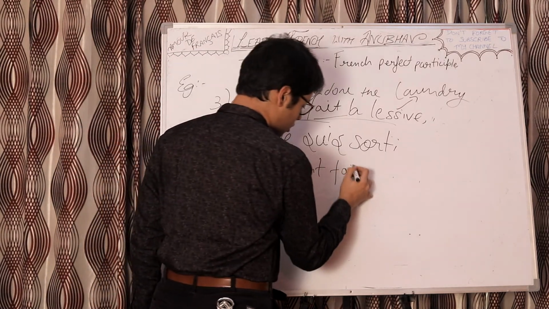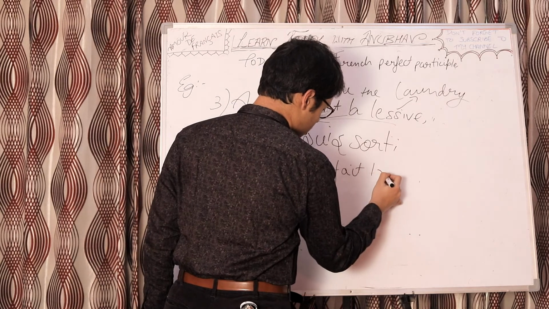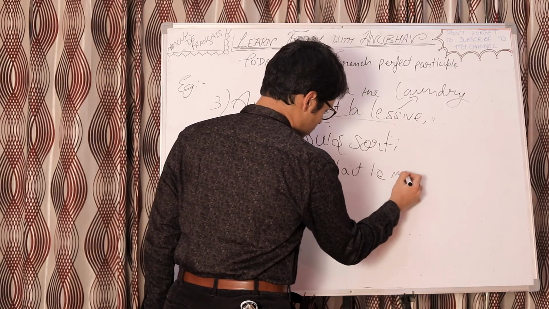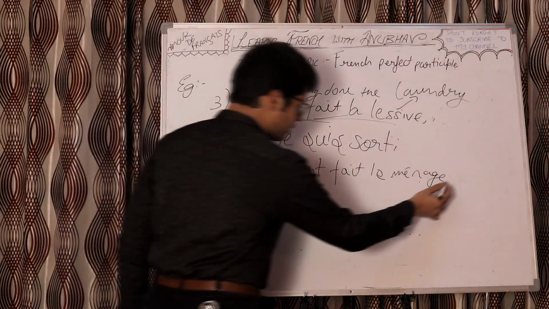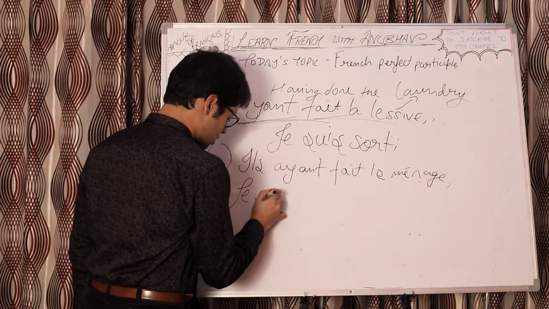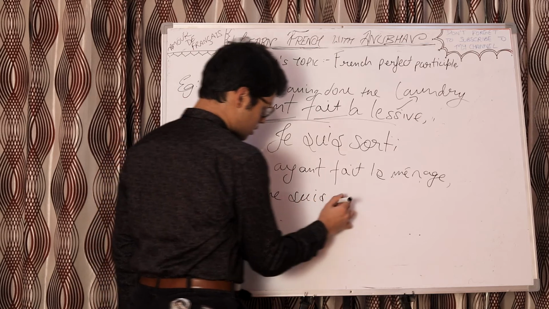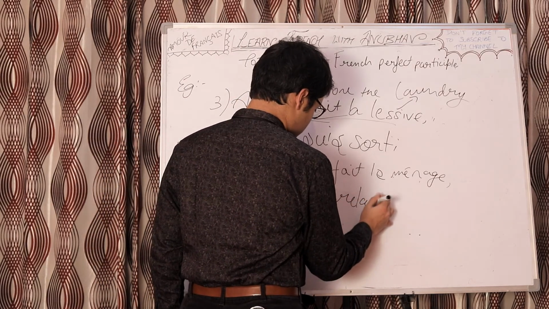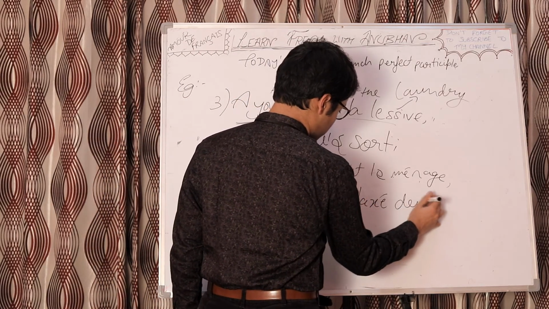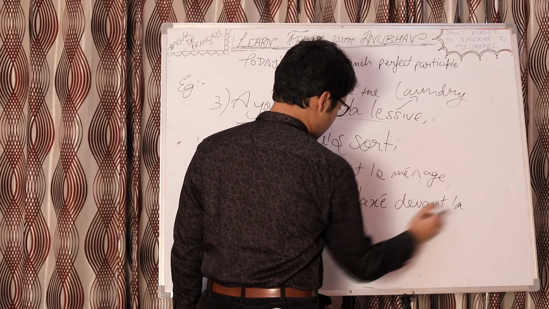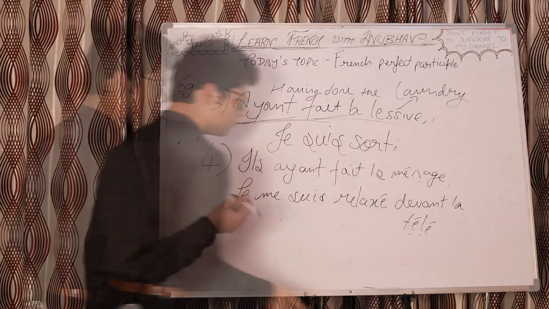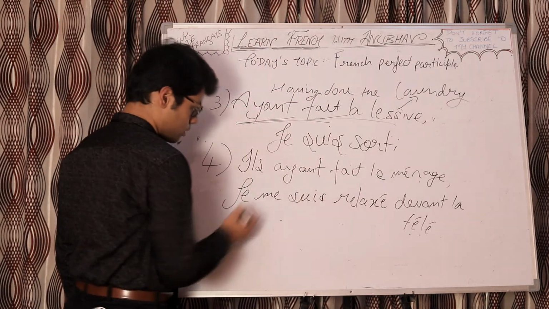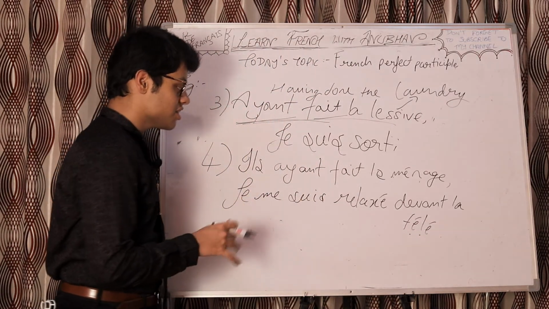Ils ayant fait le ménage, je me suis relaxé devant la télé. So, ils ayant fait le ménage.